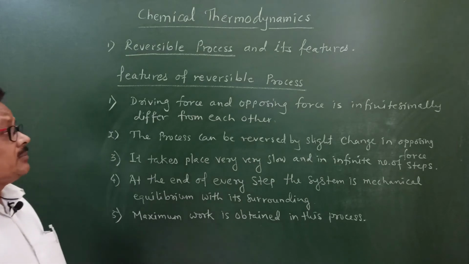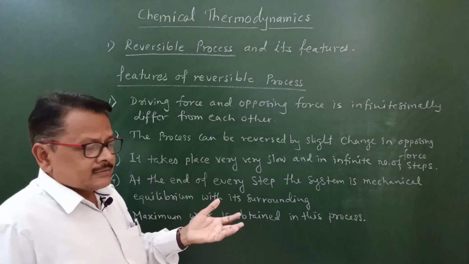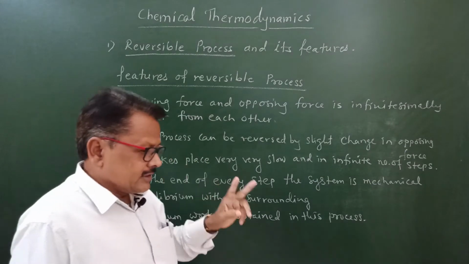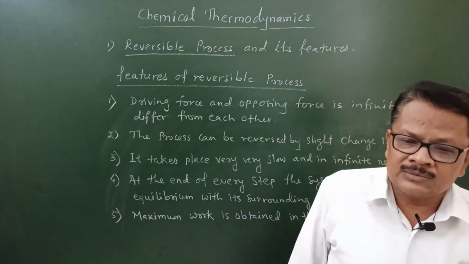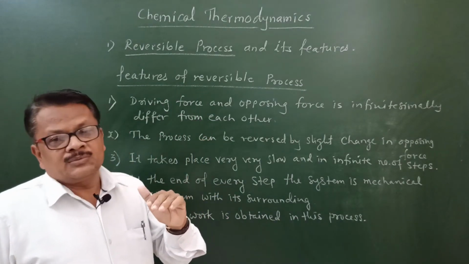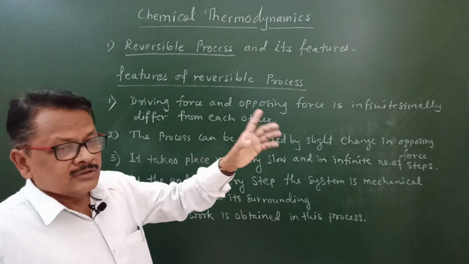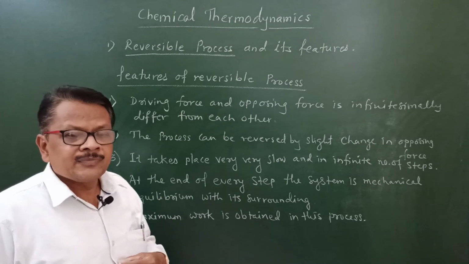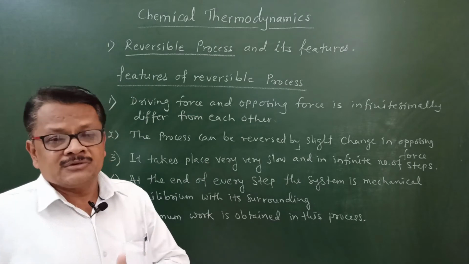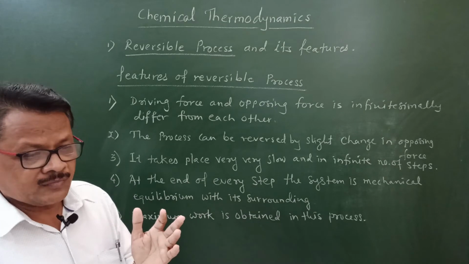So these are the 5 important features of the reversible process. We'll say them again one by one. In a reversible process, we know that 2 types of forces are acting, one is driving force and another is opposing force. In this process, these 2 forces infinitesimally differ from each other. So that is the first feature. In the second feature, at any stage, the process can be reversed by slightly increasing the opposing force.